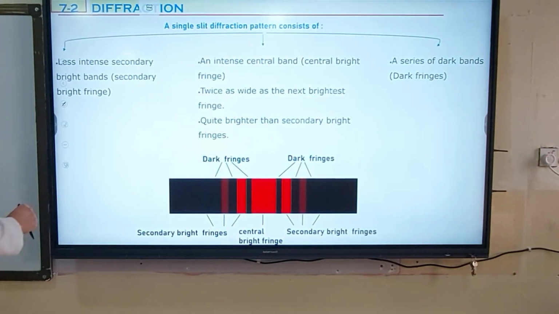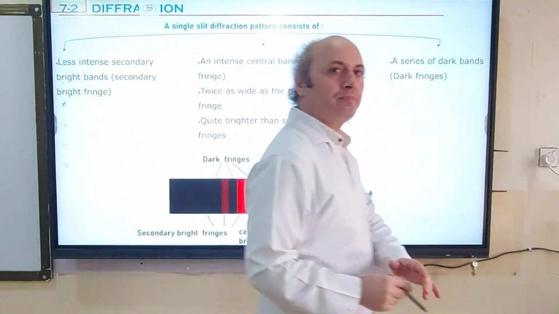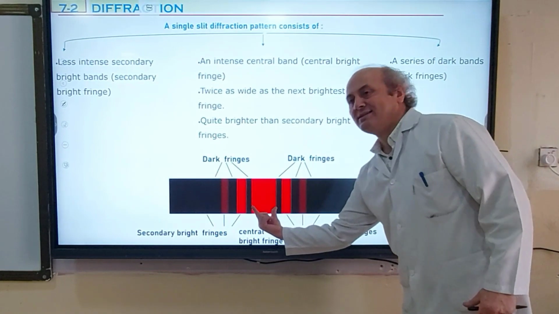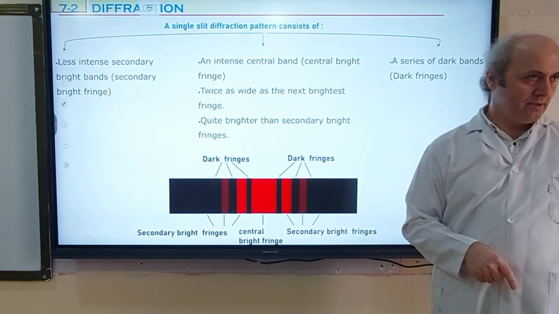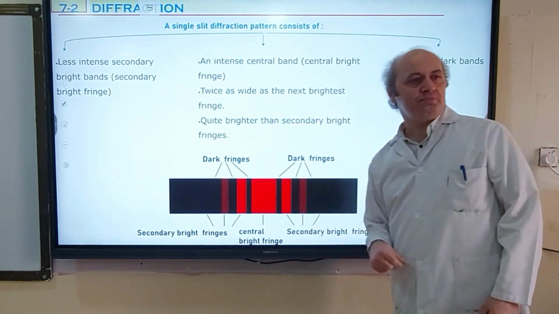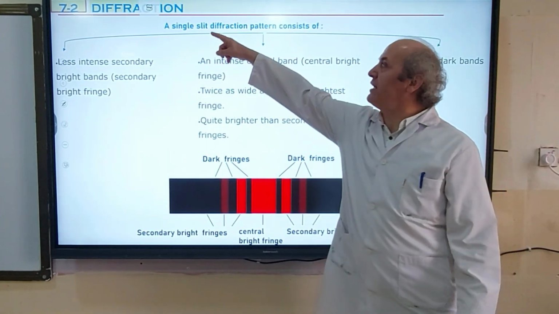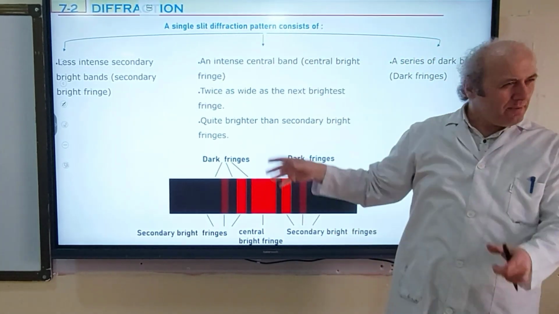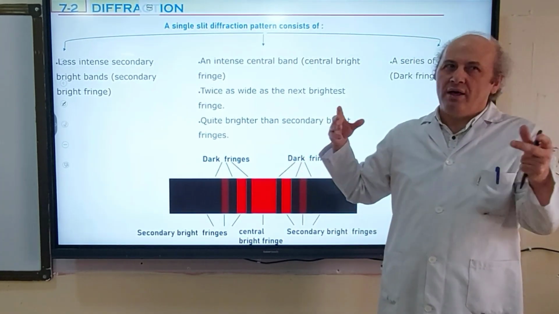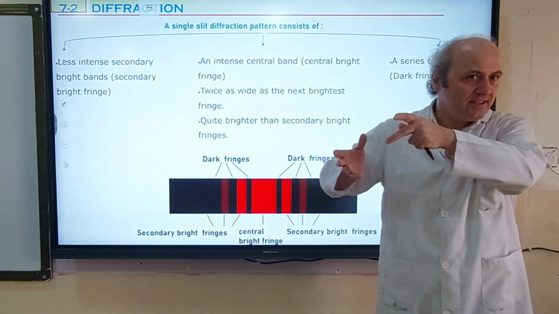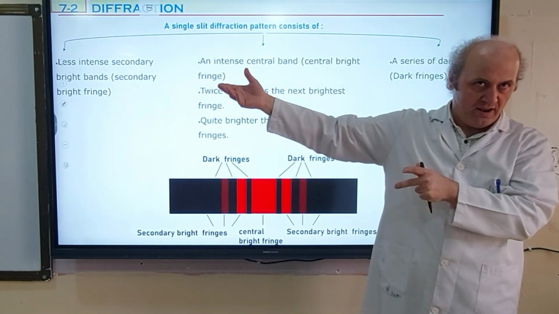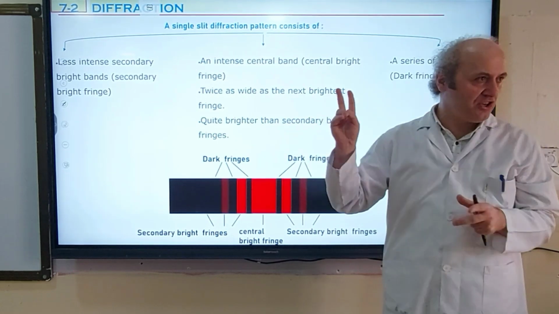Okay, and when we look at the pattern, we see that the center is brightest. The central bright fringe is brightest. So we have a single slit diffraction pattern. Sometimes you call it a diffraction pattern because first light diffracts, after that it interferes. There are two things that happen here.